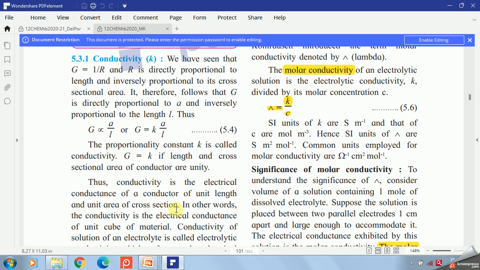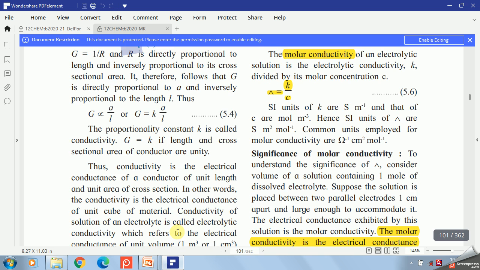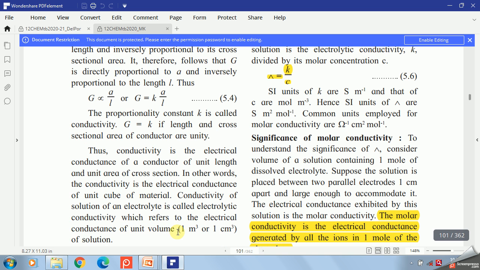In short, conductivity is the electric conductance of a unit cube of material, and the conductivity of a solution of an electrolyte is called electrolytic conductivity. And what is the unit? It is per 1 meter cube, or in CGS it is 1 centimeter cube.